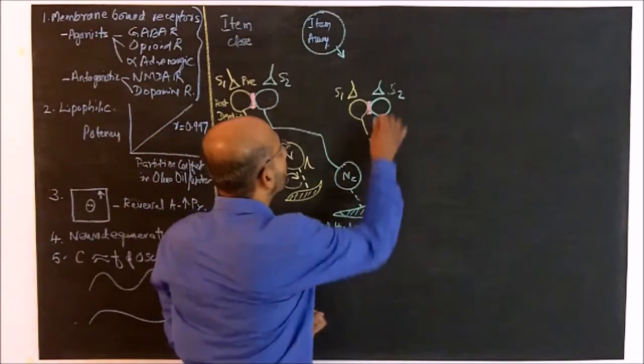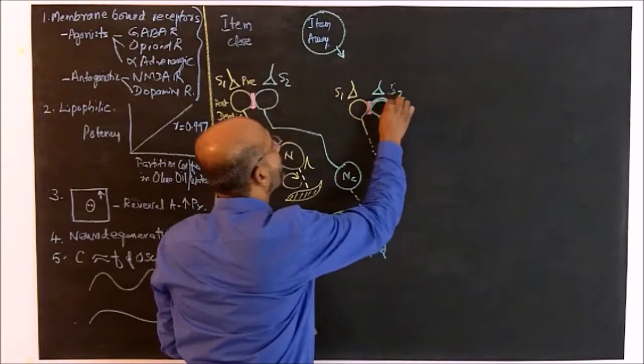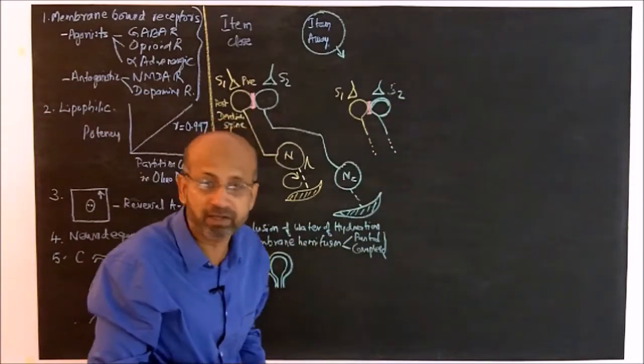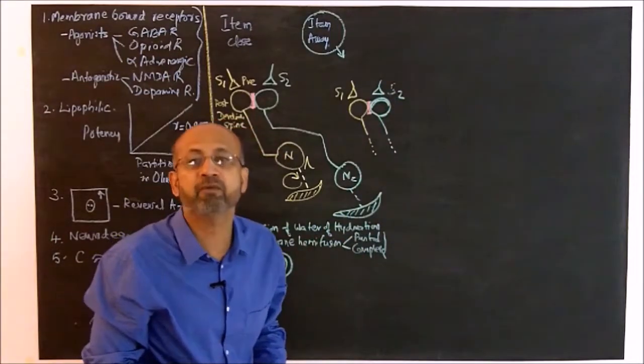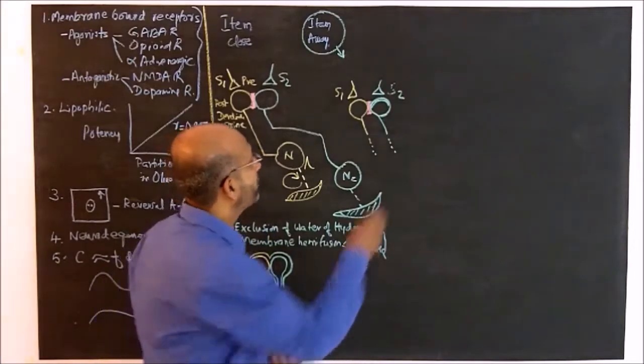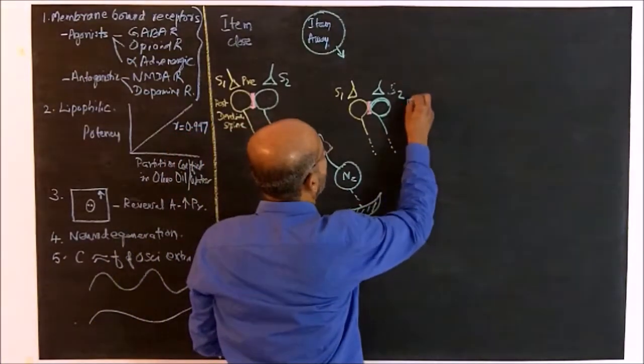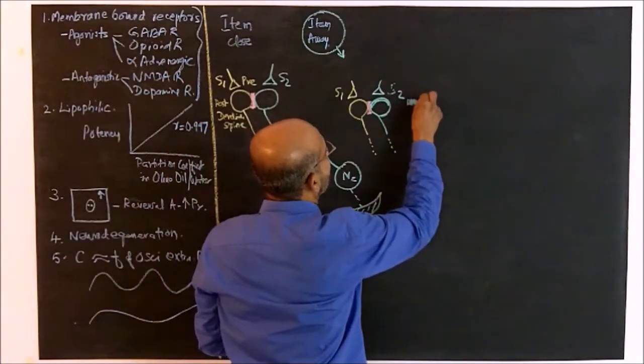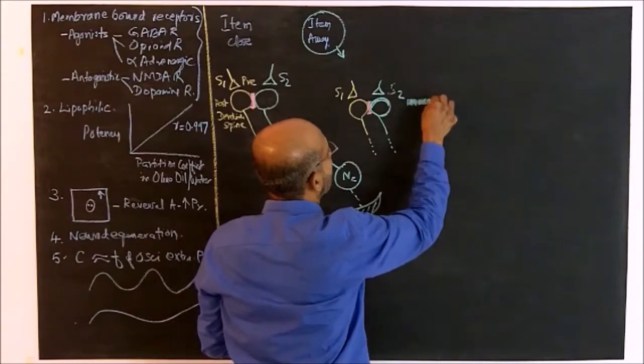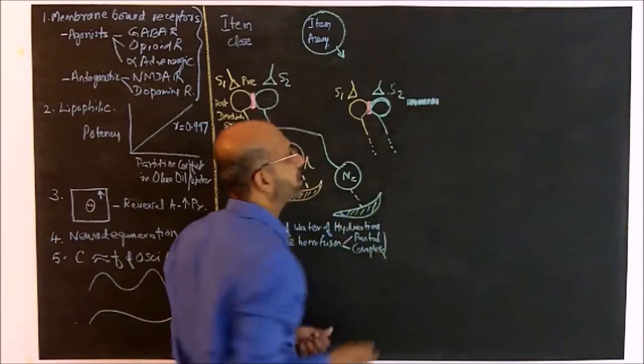So, a portion of this dendritic spine head is going to get depolarized all the time, 24 hours, even while we sleep. And if we plot it here, it can be represented like this. There is small depolarization of the spine head taking place all the time.